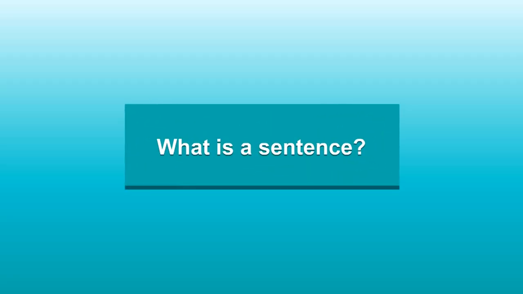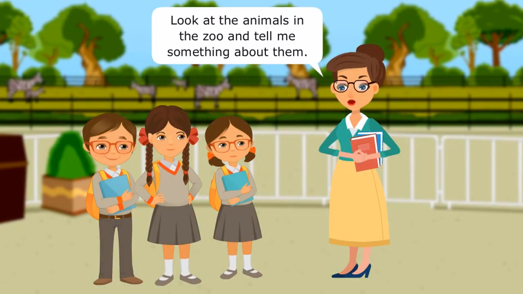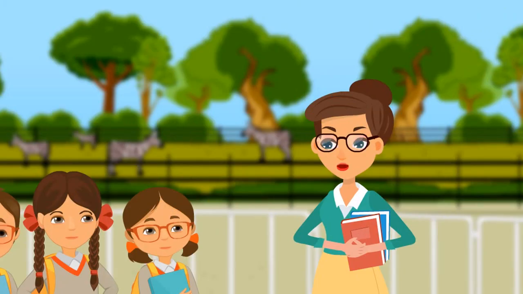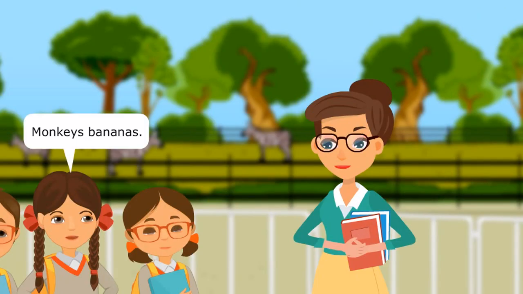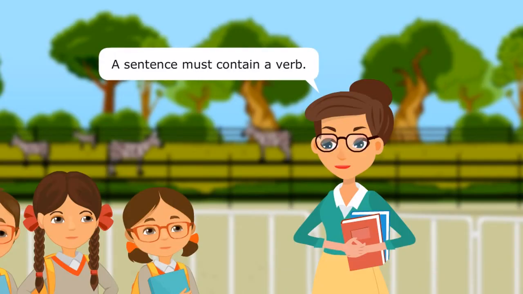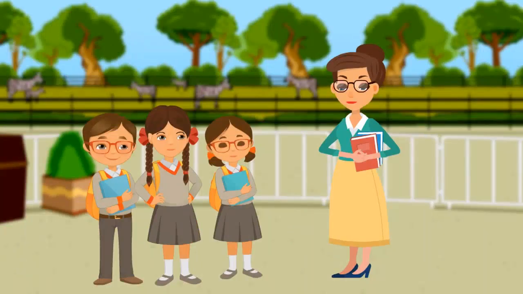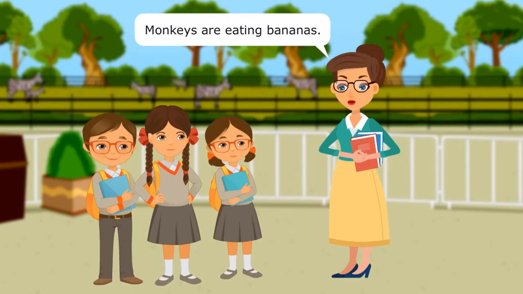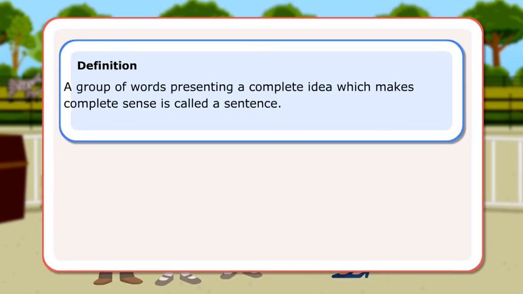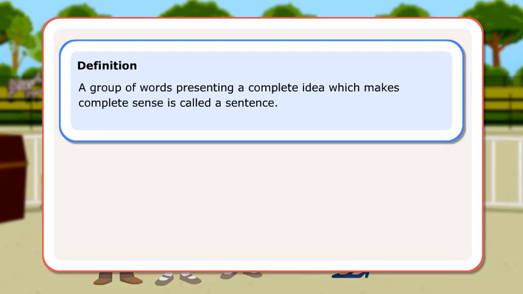What is a sentence? Look at the animals in the zoo and tell me something about them. I likes rabbits. The correct sentence is I like rabbits. Monkeys bananas. That is not a complete sentence, since it does not make sense. A sentence must contain a verb. The correct sentence is monkeys are eating bananas. Definition: A group of words presenting a complete idea which makes complete sense is called a sentence.